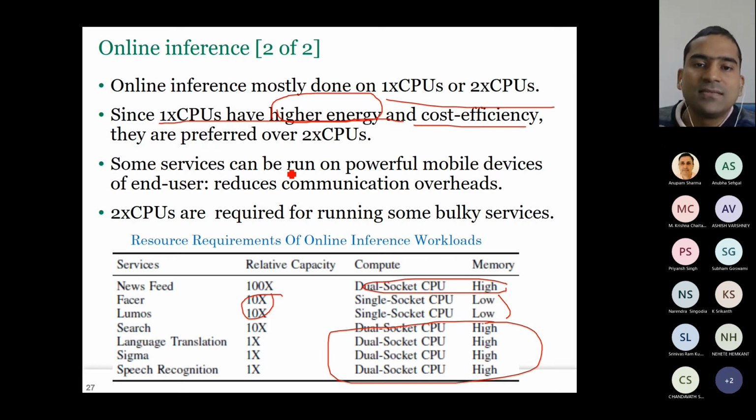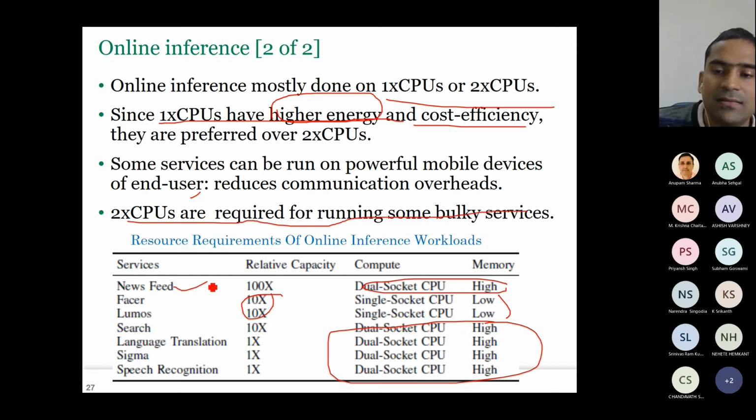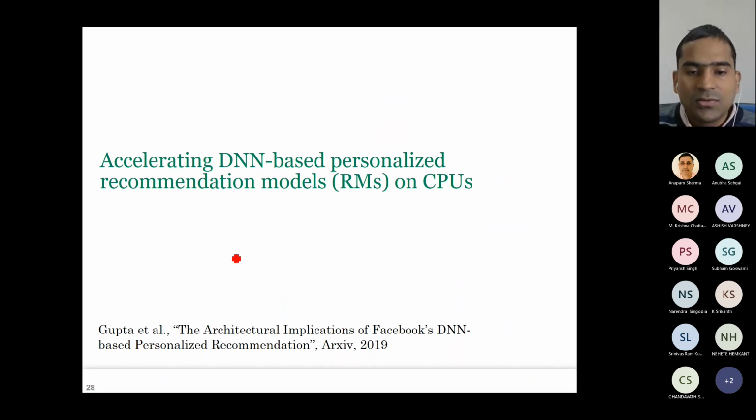Some services can be run on powerful mobile devices, on the end user device itself. That means some services can be done on the mobile itself, and from mobile they are not coming to the data center at all. Here we are talking about data center management. If somebody has a very high power mobile phone, they can run it themselves without sending it to the data center. And dual socket CPUs are required for running bulky services like newsfeed, language translation, speech recognition. There's one more paper from the same company, but I'm not discussing that.